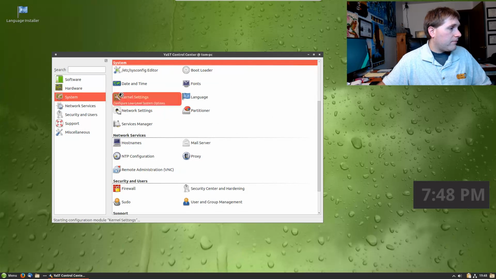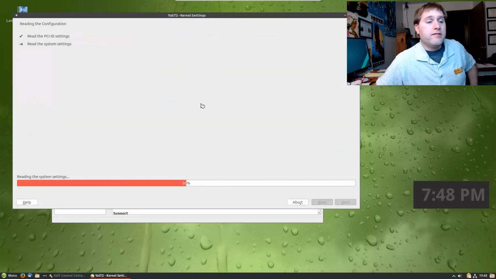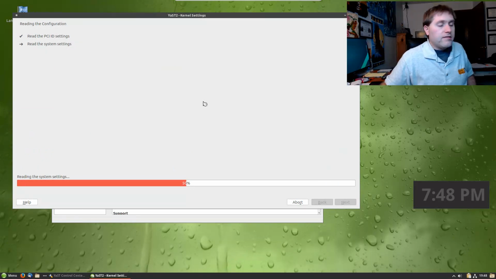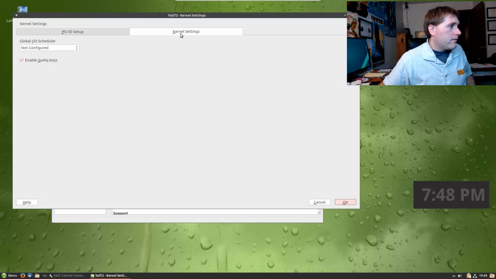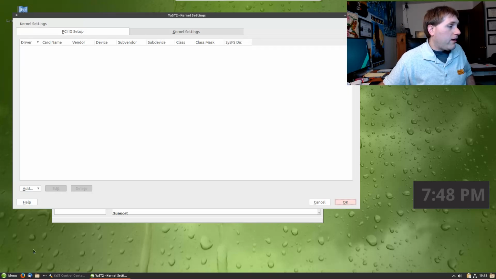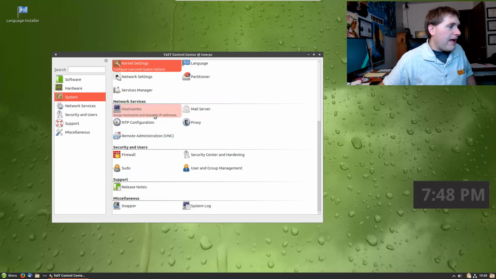So here's system. Let's have a look at the kernel settings, because one thing I noted is that the kernel is actually pretty old. So let's go ahead and boot this in, and let's see if I can change the kernel or not. And I am out of my element, just an FYI. If you're watching this and you're really used to the system, you're like, this guy's a noob. Yes, I'm a noob. Just kind of seeing what's in here. I haven't used OpenSUSE for quite a while, so I just have to kind of get into it.